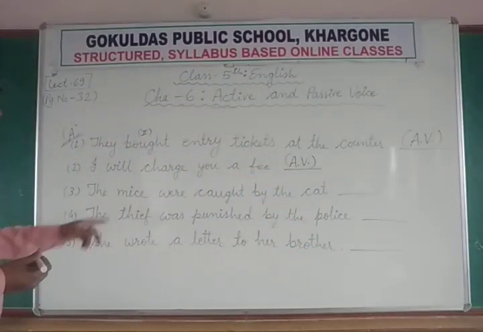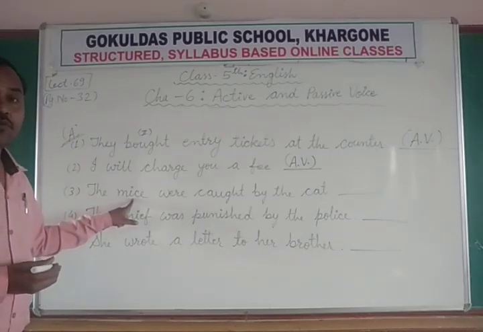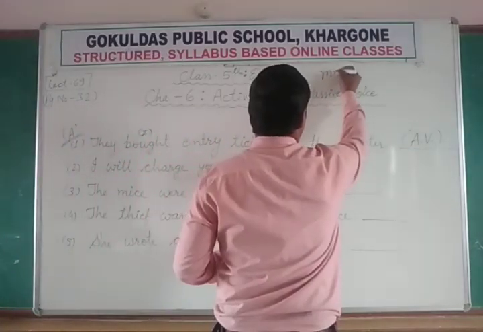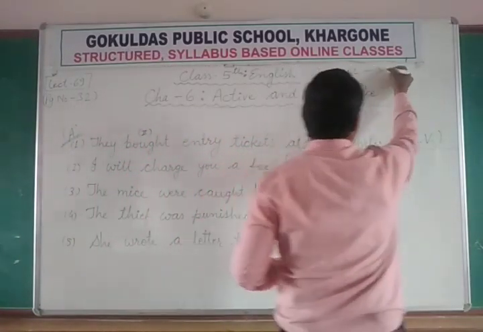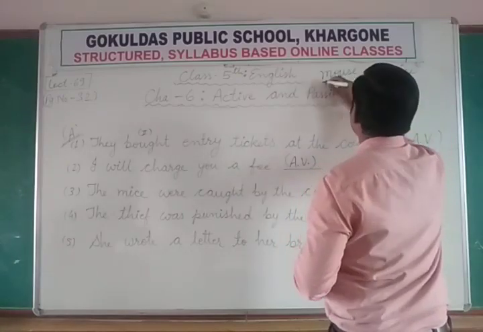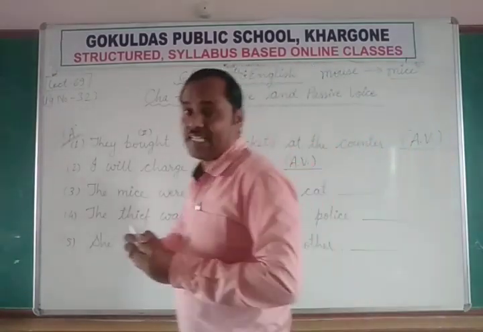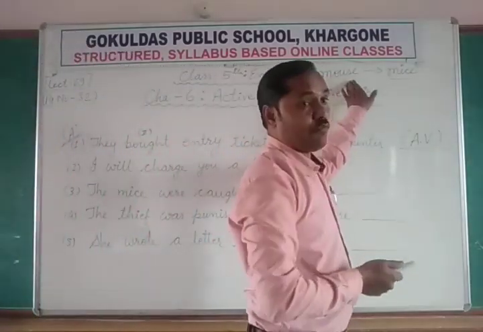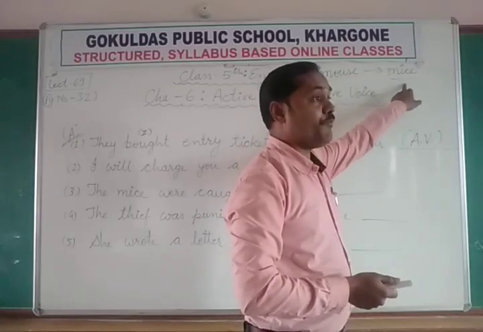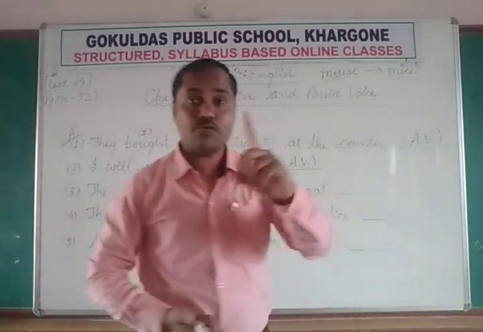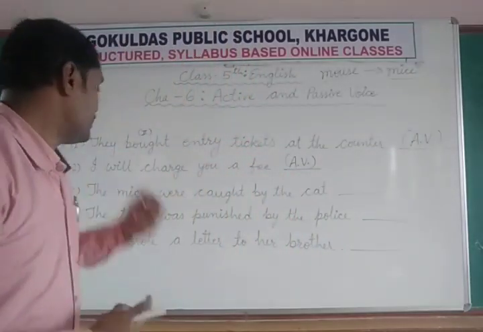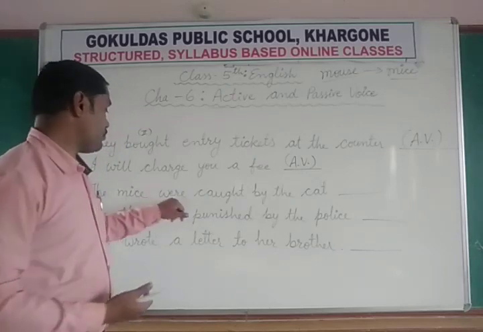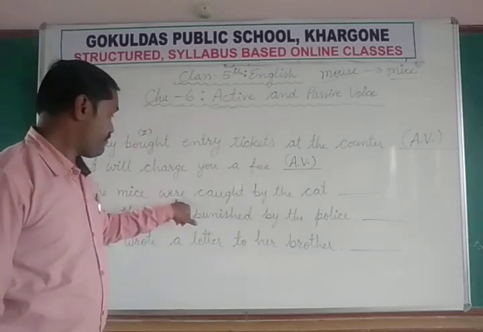Okay. Third, the mice. You know what is mice? Singular is mouse and plural is mice. Mickey Mouse. But if there are more than one, two, three, we call them mice. बहुत सारे चूहे. Mouse means एक चूहा. Mice means बहुत सारे चूहे. The mice were. And if it is plural, that is why were is used here.